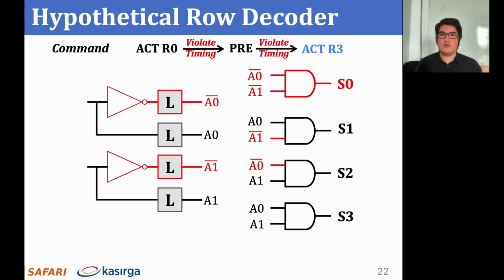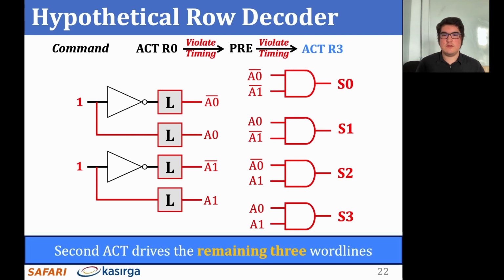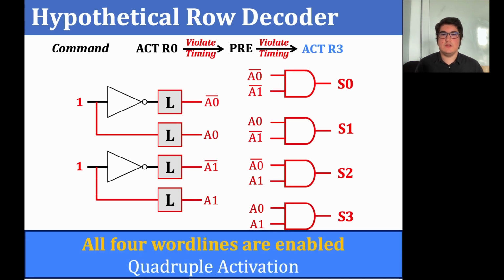Then the relation between two bits of the addresses is set to 1, which enables the latches that drive A0 and A1. Since all intermediate signals are driven, all bitwise AND combinations of these signals are also enabled. With the execution of the second activate command, the remaining three word lines S1 through S3 are enabled. This results in quadruple activation as all four word lines become enabled.